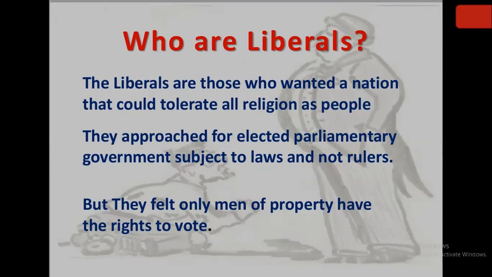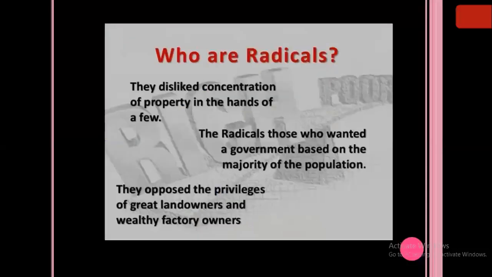They want a proper government, because they know that men of property, that means the propertied men, the rich men, they had the rights to vote. So that also the liberals didn't want. So this was the mindset of the liberals, that it should be a secular nation and monarchs should not be there. There should be a proper government or a proper elected parliamentary people, representatives who will be looking forward towards the nation.